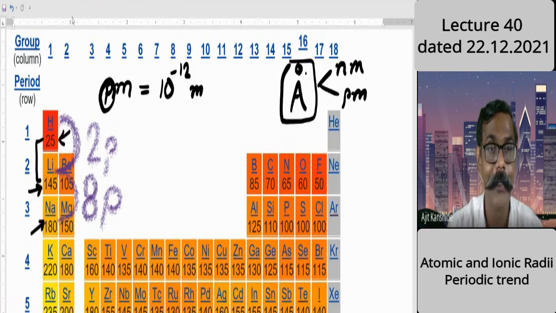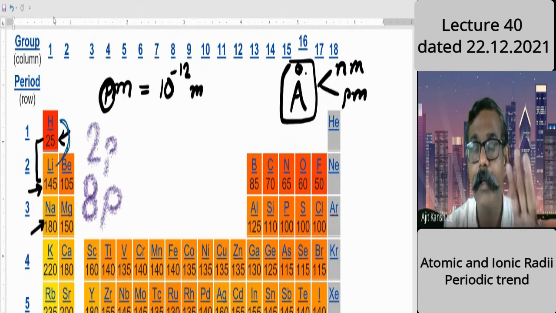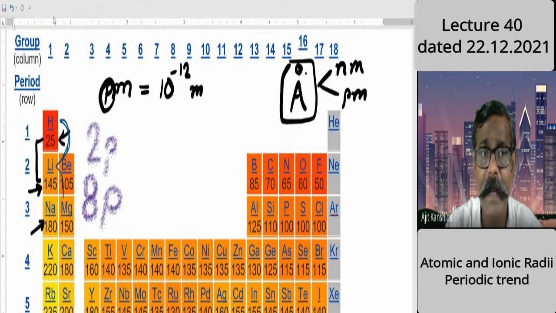Sorry. Somebody said 2 protons in lithium. Sorry, I am wrong here. In lithium, how many protons are there? Yes, right. Here, in case of hydrogen to lithium, there is an increase of only 2 protons. I am saying increase, sorry. His previous conclusion is right. Increase of 2 protons. Here it increases by 8 protons.